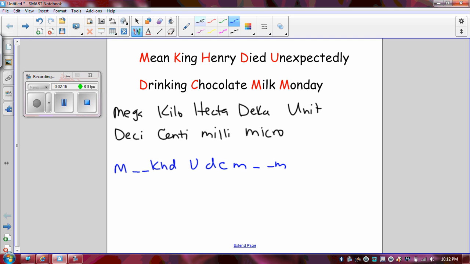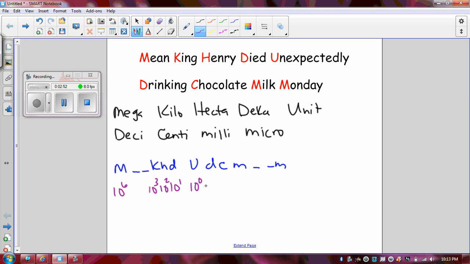The reason for that is because the metric system is based off of powers of 10. For example, the base unit that you're looking at is 10 to the 0. As you get larger, it goes 10 to the first, 10 to the second, 10 to the third, and then once you get to the third, it goes up by 3s. So kilo is 10 to the third, but mega is 10 to the sixth. There's actually 10 to the fourth and 10 to the fifth in there, but we just don't have a prefix for it. At that point in the metric system, the prefixes are only made for every third metric jump.